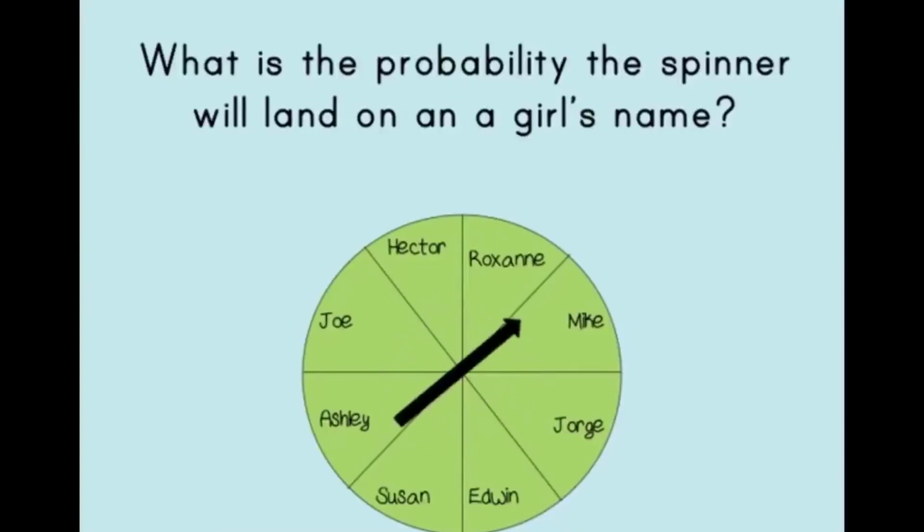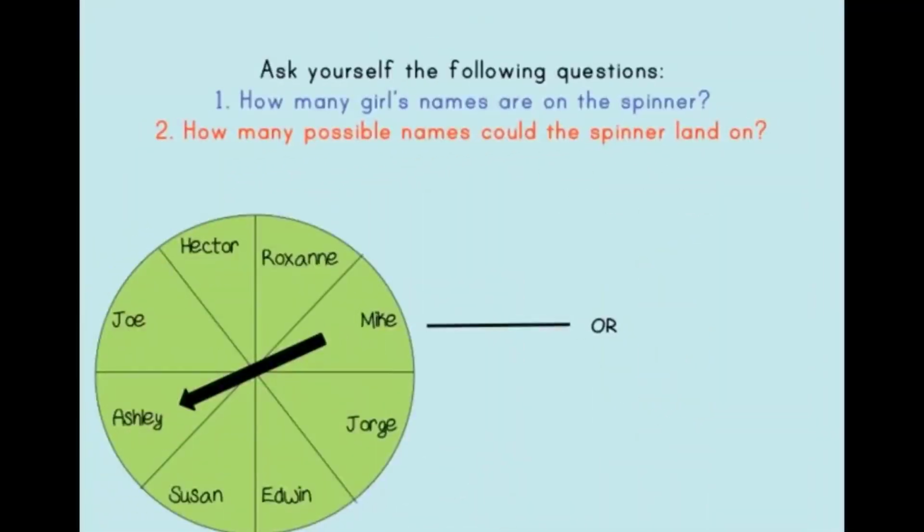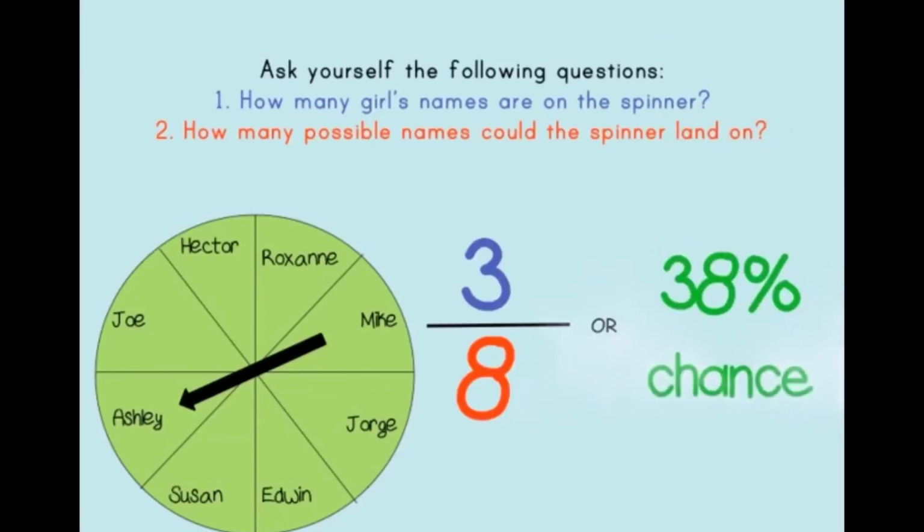Example 3. What's the probability the spinner will land on a girl's name? To solve this, ask yourself, how many girls' names are on the spinner? I see Ashley, Roxanne, Susan. 3 girls' names are on the spinner. How many possible names could the spinner land on? As there are 8 names on the spinner, it's 8. This means the probability of spinning a girl's name on the spinner is 3 out of 8, or a 38% chance.